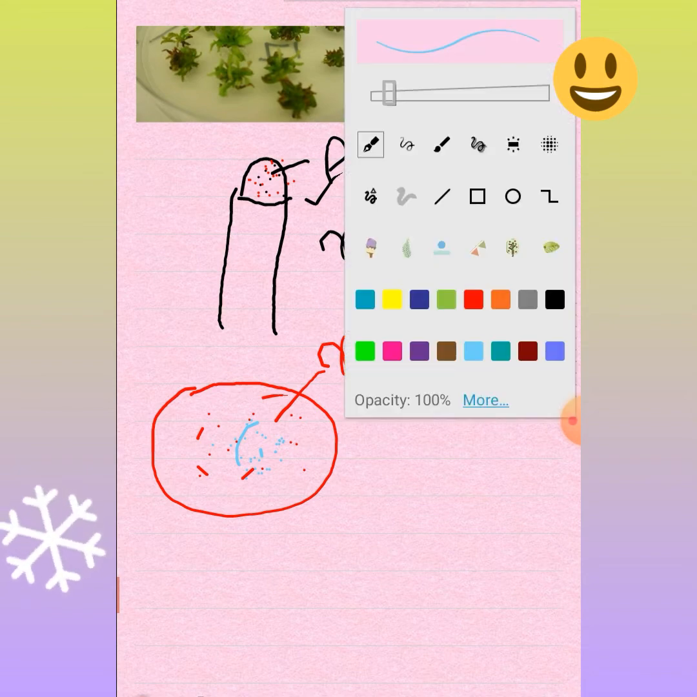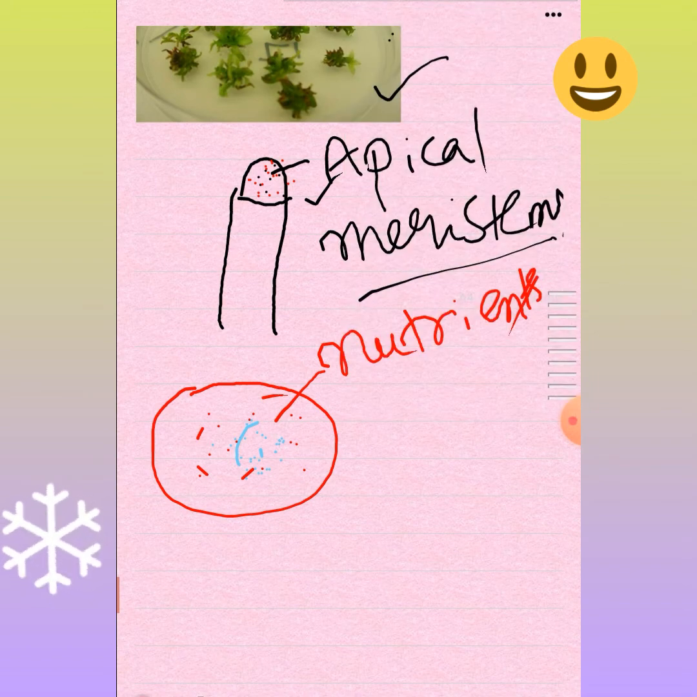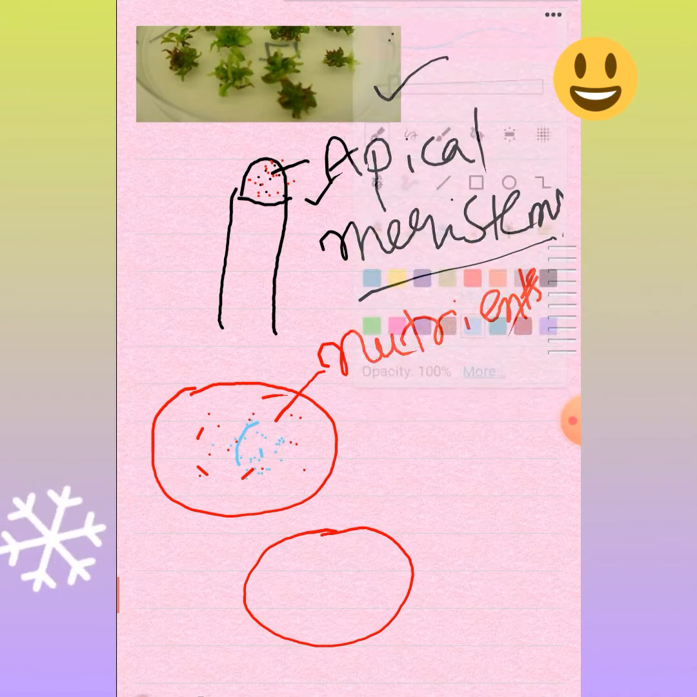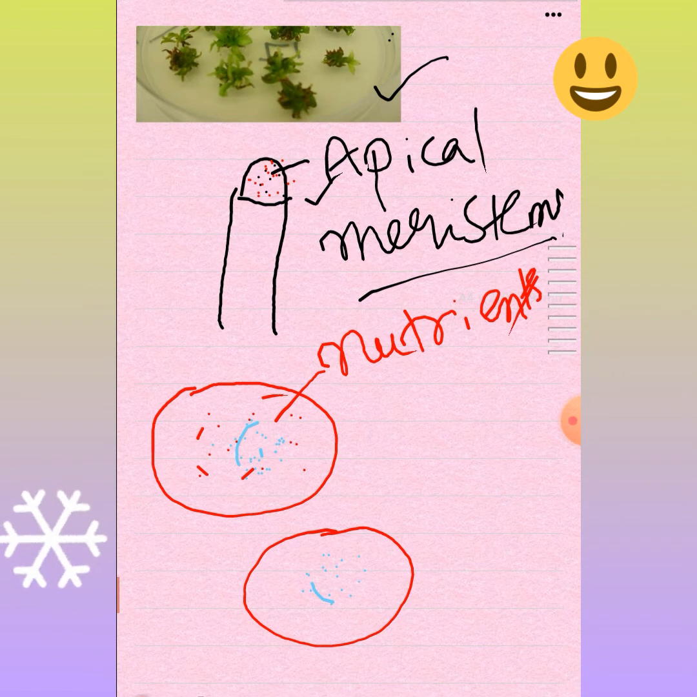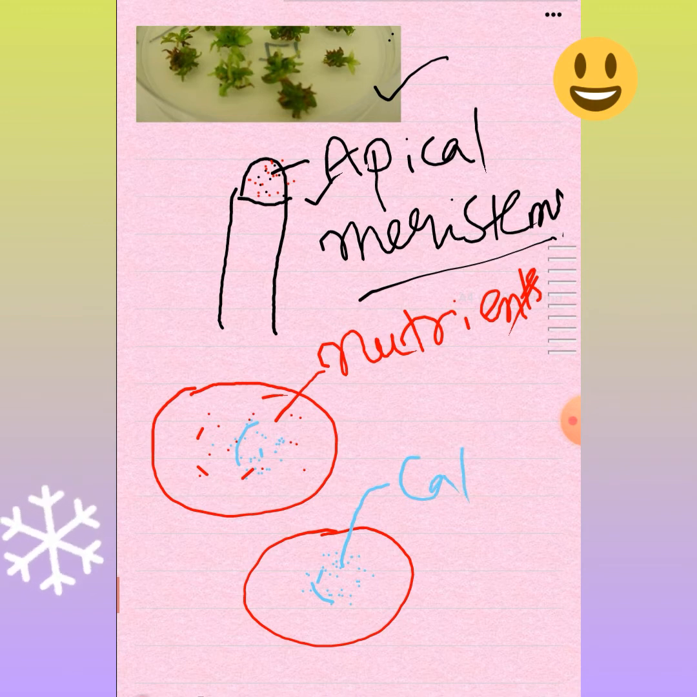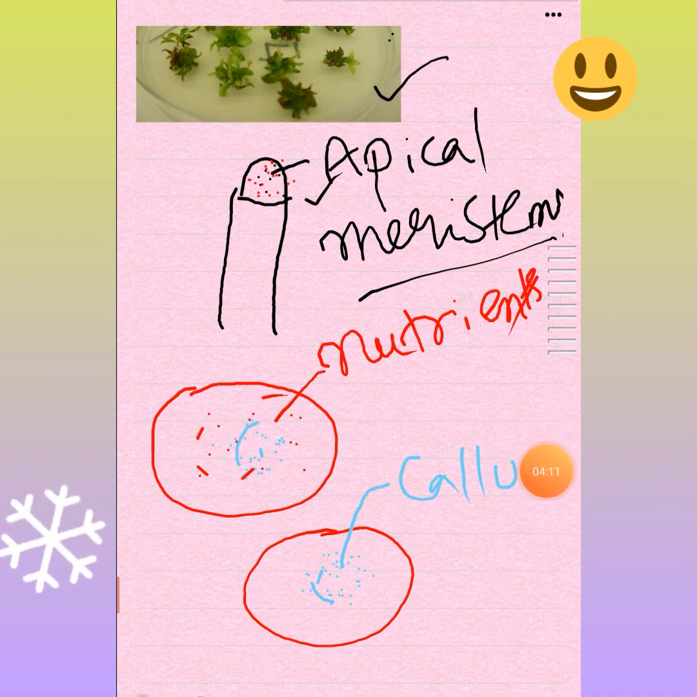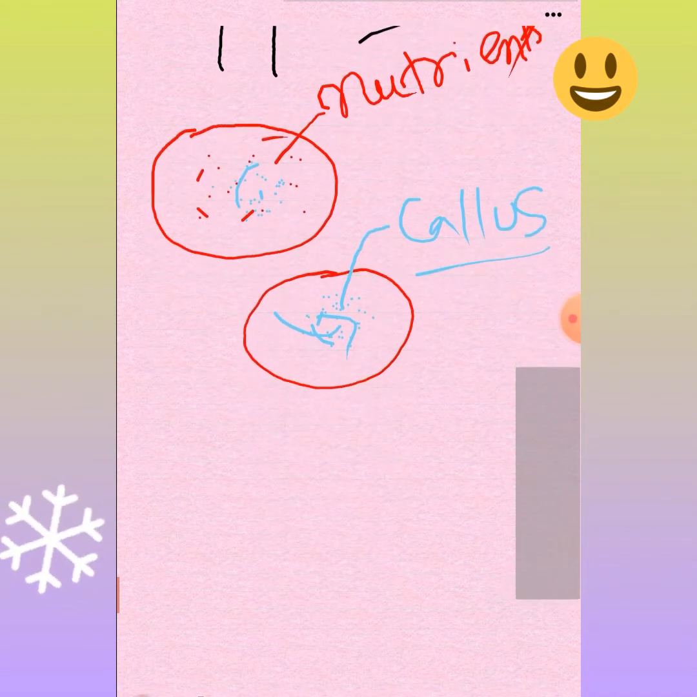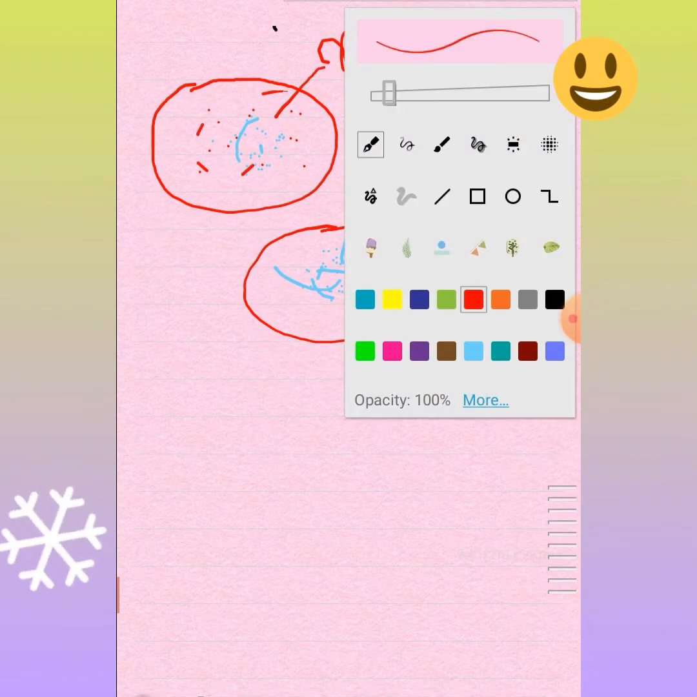Then after a few weeks, when the technicians observe, there will be a mass of tissues, a group of tissues that starts growing. That is actually known as callus. And this callus can be transferred to another nutrient medium, because whatever nutrients were available in this medium have already been absorbed by the callus.